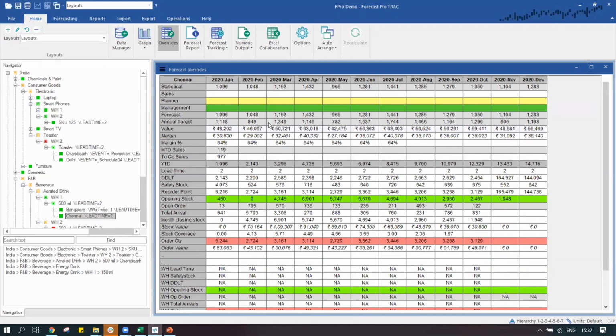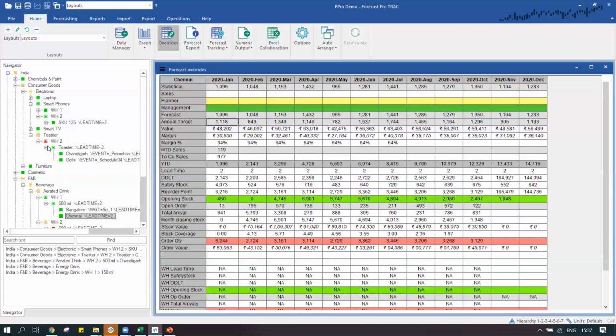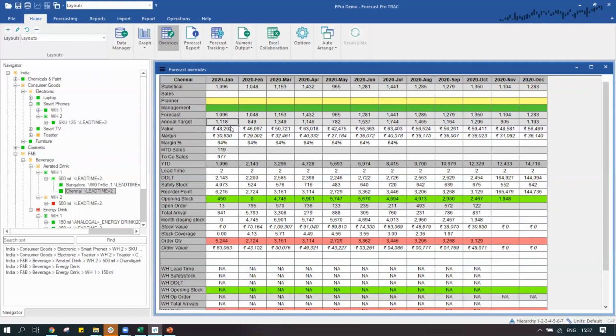So say we have the forecast frozen. We can also bring in the annual target just to see how close or how far off we are with our projections. In this case, say we are quite far off from the projection. So we can take similar information over here and try to figure out the gap between our projections and the target that we had frozen in the beginning of the time period.